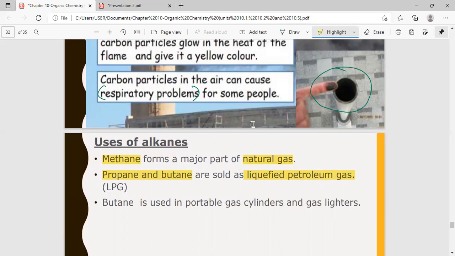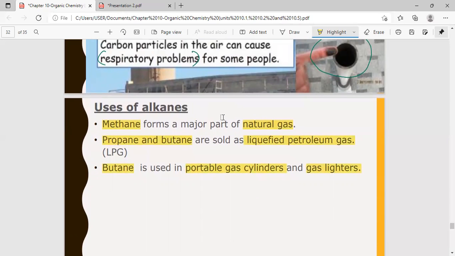So when you turn on the gas and start cooking, it will quickly turn to gas, and the gas burns. Now, butane is used in portable gas cylinders, meaning the gas cylinders that can be carried around, and also in gas lighters. Is that clear? So with this, we end the lesson for today.